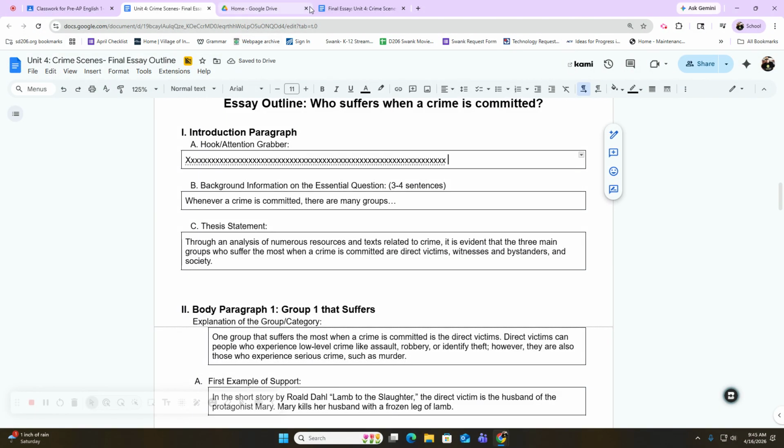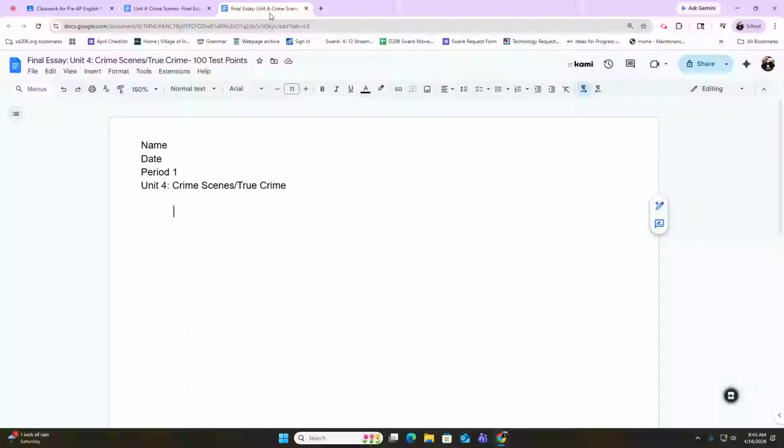All you got to do is open up this document. It should be on our Google Classroom. This is the final essay, Unit 4, Crime Scenes, True Crime, 100 test points assignment. And you can see that you're going to want to put your paper here from your outline. So pause the video and open up this document.